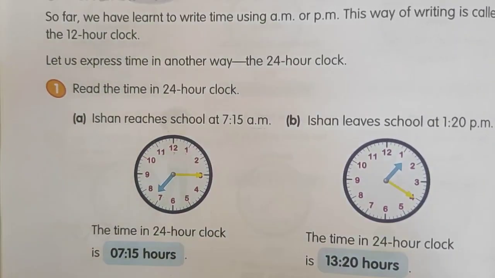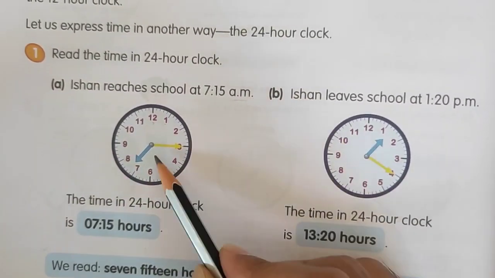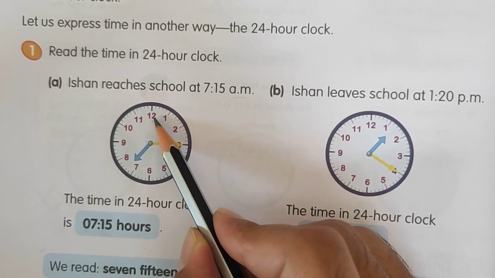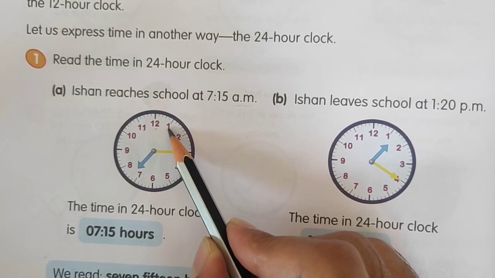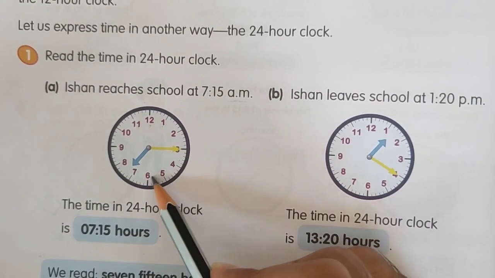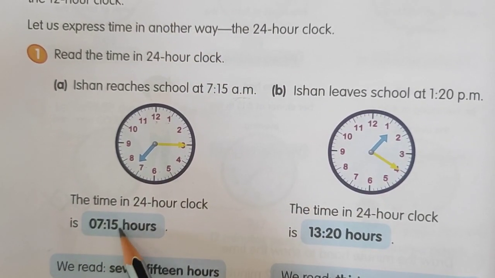Okay, so see how to convert that timing. So this is morning time. From midnight, here we start from 0. So definitely it will remain as it is, 1, 2, 3, 4, 5, 6, 7. That's why this AM timing is as it is.